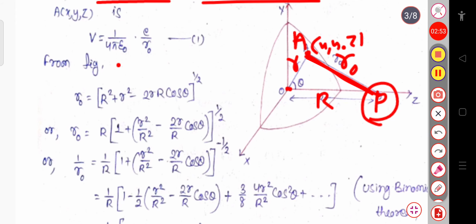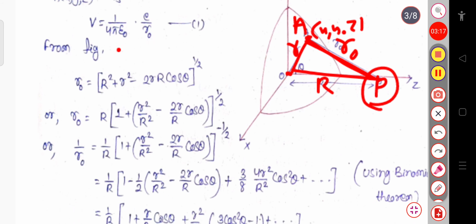R0 square will be equal to R square, that is capital R square, plus small r square minus 2Rr cos theta. Taking the power 1 by 2, R0 will be equal to (R square plus r square minus 2Rr cos theta) whole power 1 by 2. This is the value of R0.